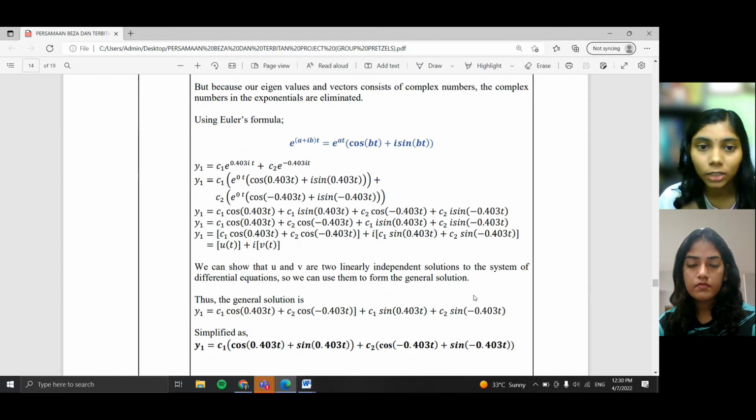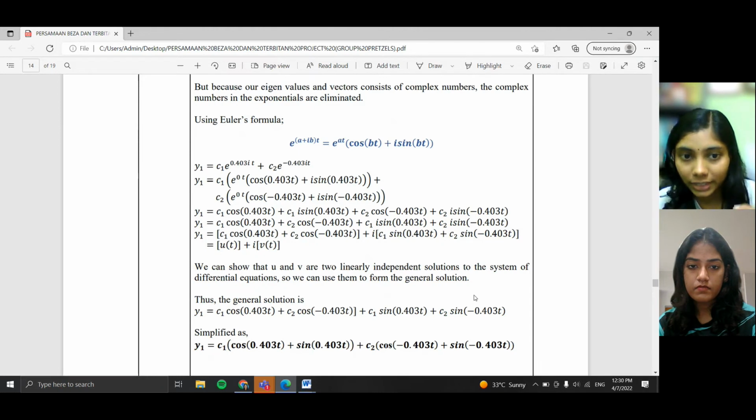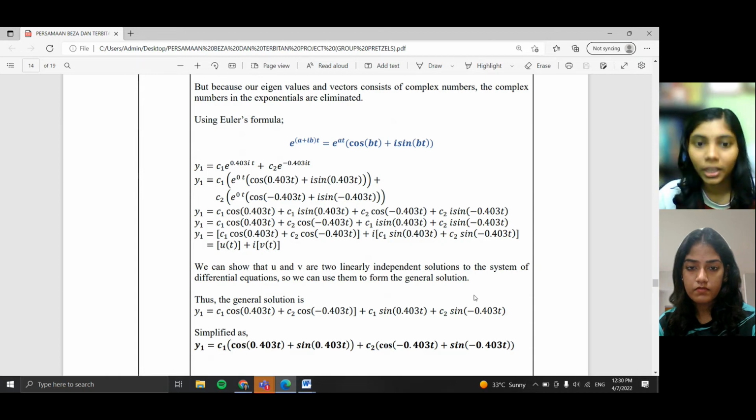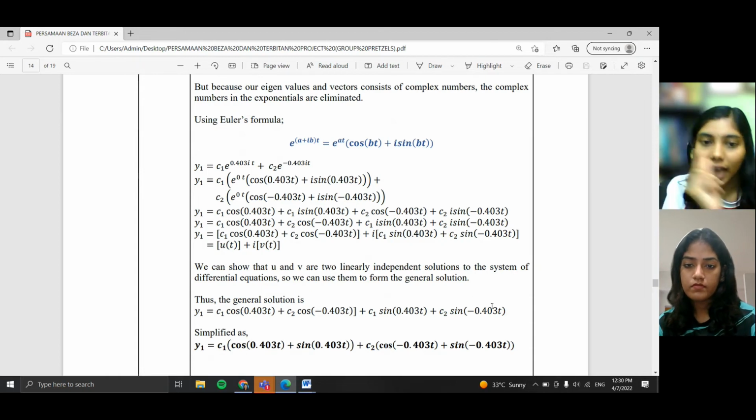The formula is noted as e to the power of a plus ibt equals e to the power of at times cos bt plus i sin bt. So I have expanded the equation using the y1 values, and finally I get c1 cos 0.403t plus c2 cos negative 0.403t. In the fourth line of the y1 solution, you'll get an expanded solution. In that expanded solution, we can take out the i and factorize it. After we factorize it, we will get a certain value plus i times another certain value.